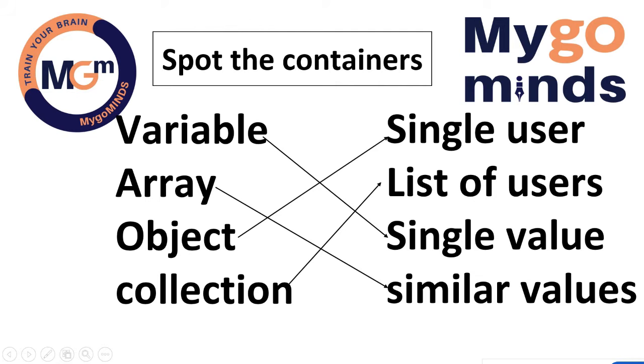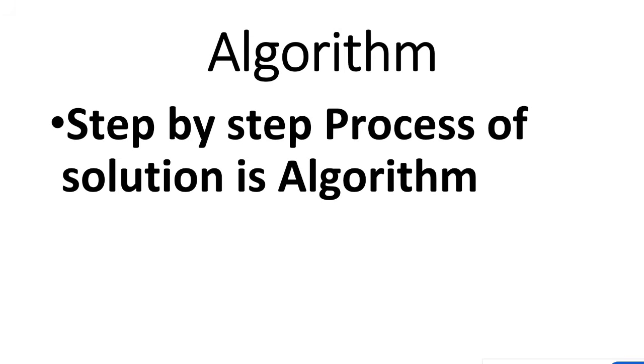So first of all, you must know what is data and what is data structure. Data structure means storing the data in a proper structured manner. And then you must have the knowledge on algorithm. So what is algorithm?